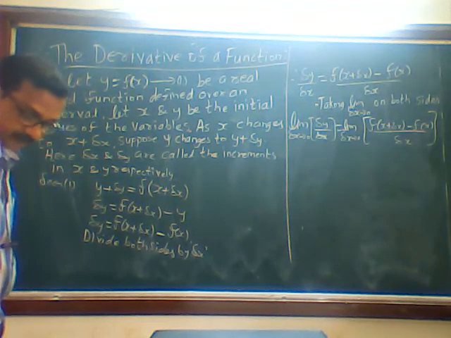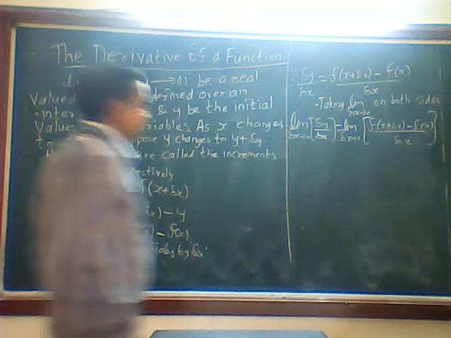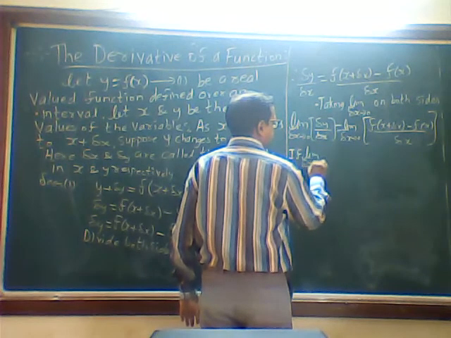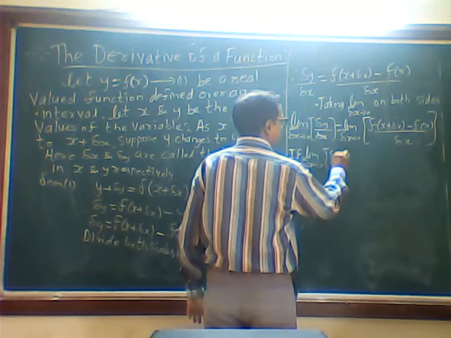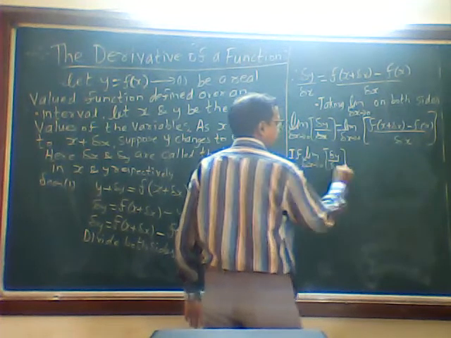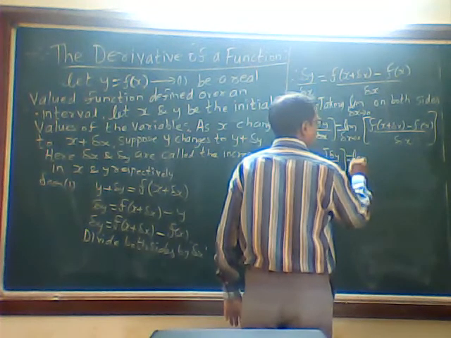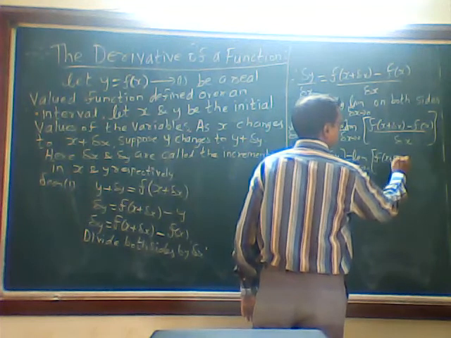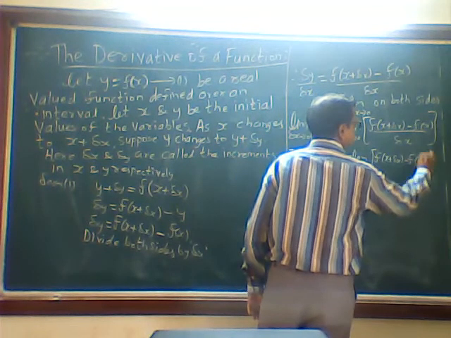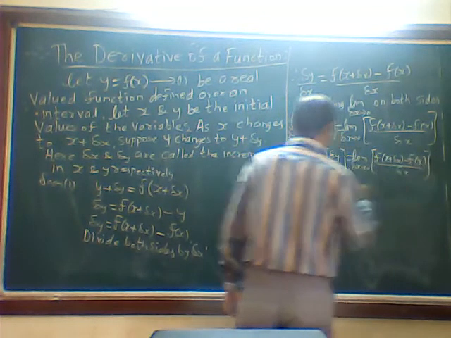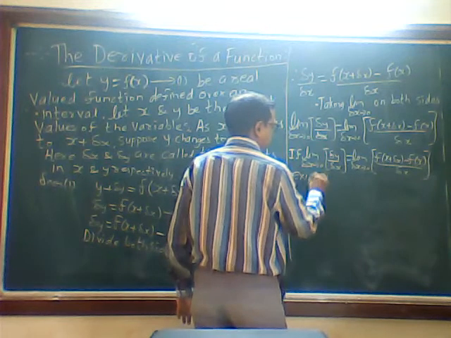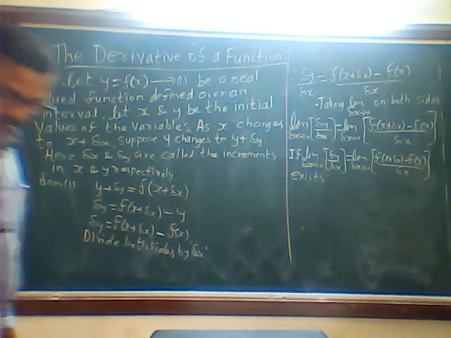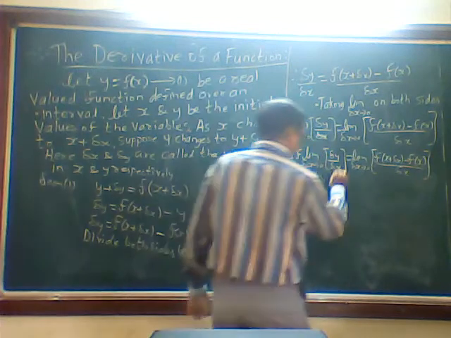Now we say, if limit delta x tends to 0 of delta y by delta x exists, then it is called the derivative of y.